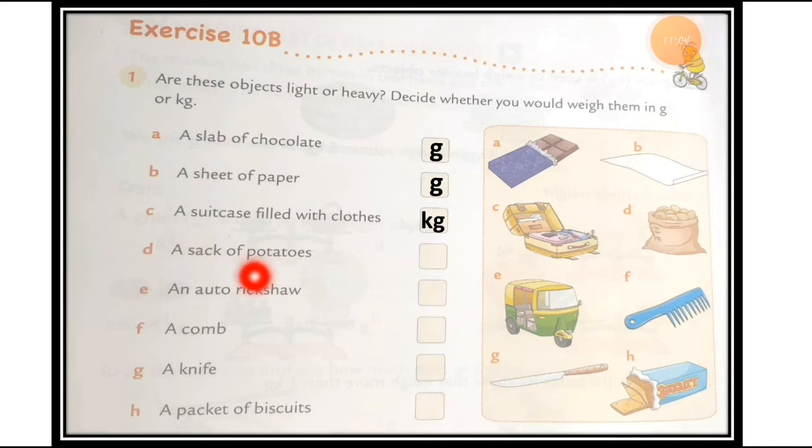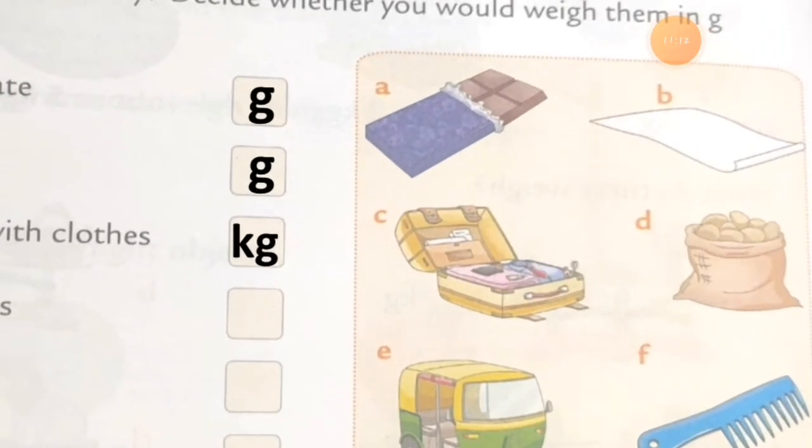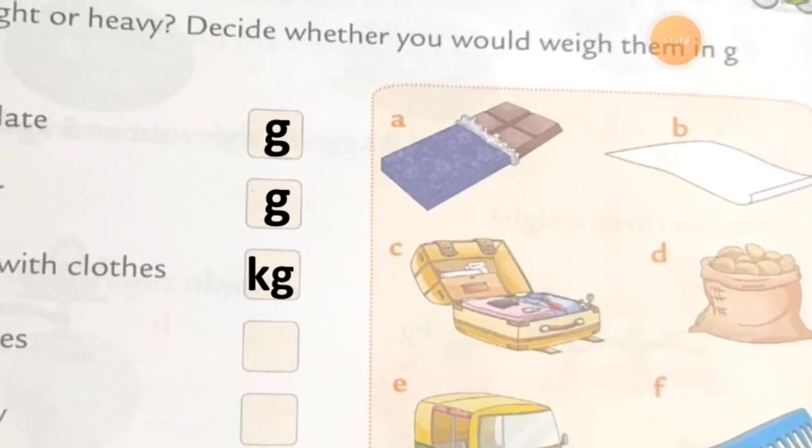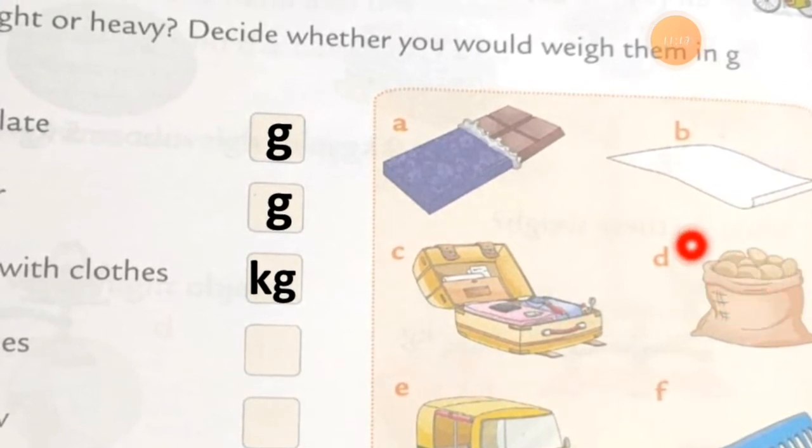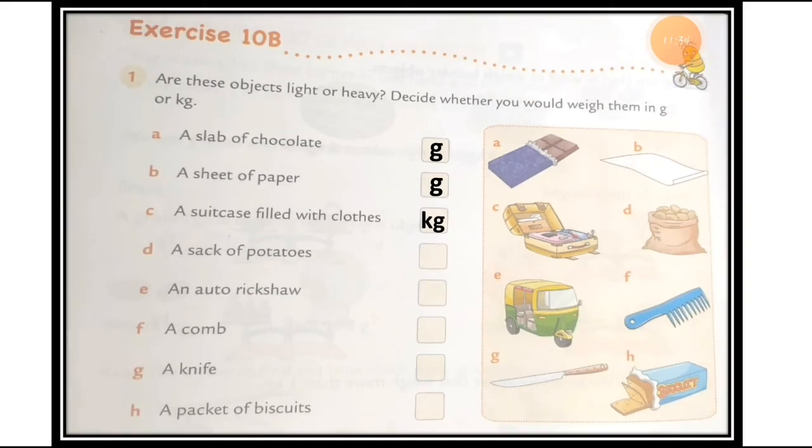Then a sack of potatoes. Number D is a sack of potatoes. Here I am showing you the meaning of sack. You can see here, this one is a sack and it is filled with potatoes, right? This bag, you can call it a sack, and it is filled with potatoes. So we are talking about a full sack filled with potatoes, okay?